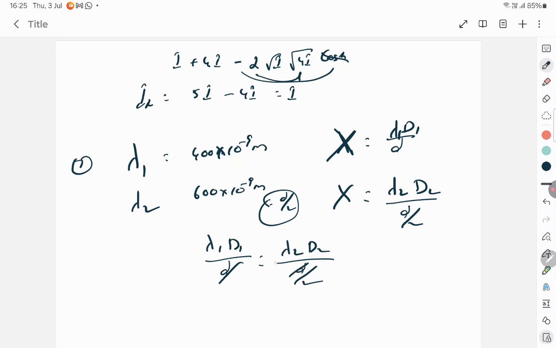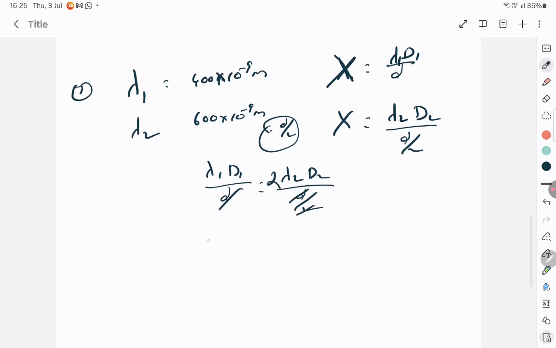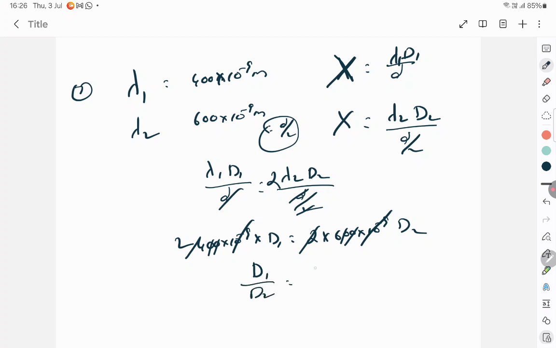Lambda 1 D1 by d is equal to lambda 2 into D2 by d by 2, so d and d get cancelled, this goes up, the 2, and you know lambda 1 is 400 into 10 to the power minus 9 into capital D1 is equal to 2 into lambda 2, which is 600 into 10 to the power minus 9 into D2. So this and this get cancelled, the 00 and the 00 get cancelled, this and 2 get cancelled. The ratio of D1 by D2 is 6 by 2, or 3:1. Isn't it, D1 by D2 is the ratio 3:1, and that completes this question, I think.